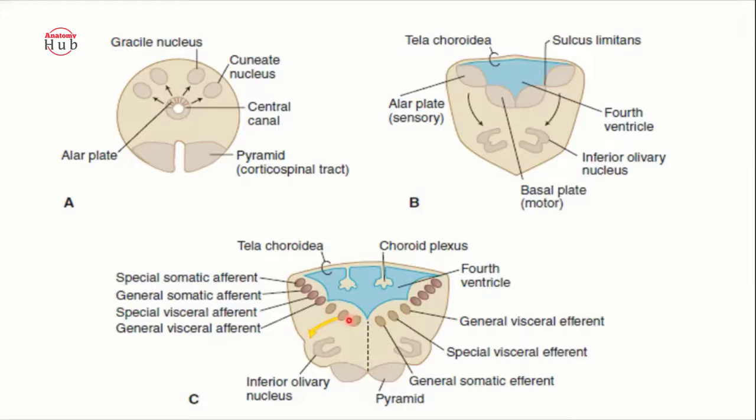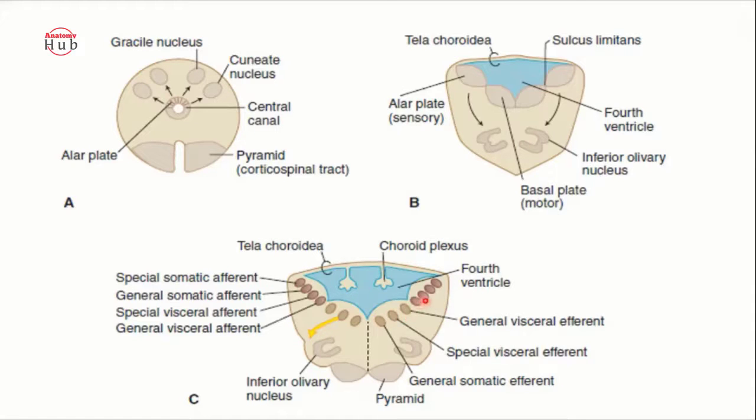So these pieces of gray matter surrounded by the white matter are known as the nucleus, right? Now most medially you will find the pure motor, that is your general somatic efferent. Then you will find the special visceral efferent. Then you will find the general visceral efferent. So these are nothing but the basal plate derivatives.